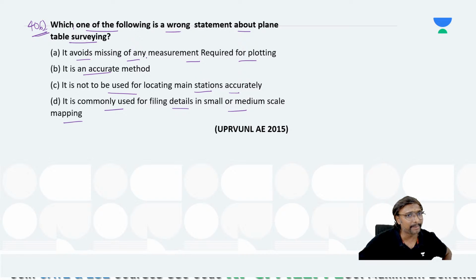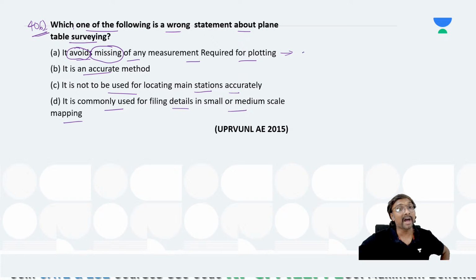It avoids missing of any measurement required for plotting, right? Avoids missing means it will be considering all points. Missing is a negative, avoid is also negative, so it becomes a positive statement.